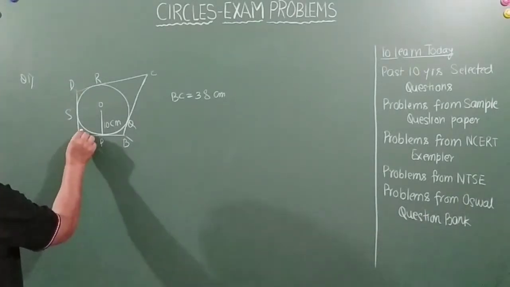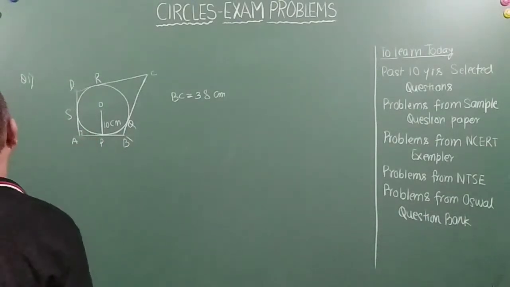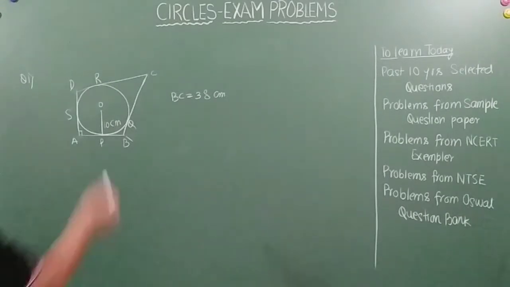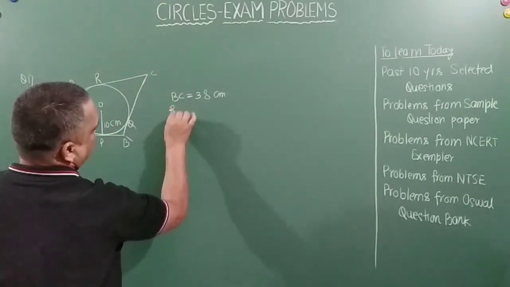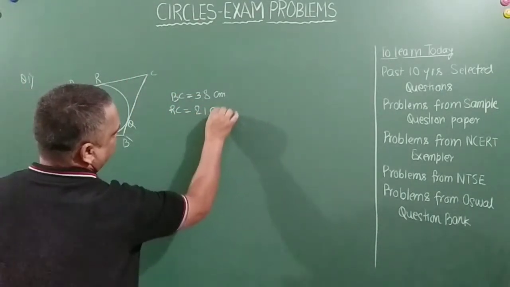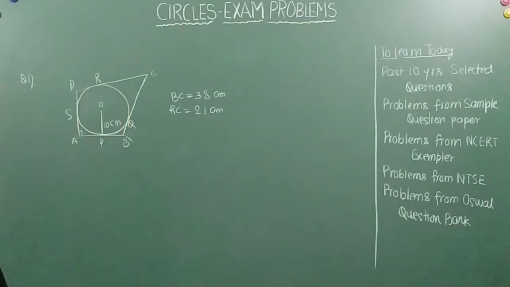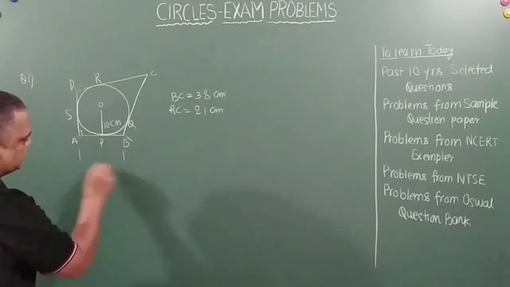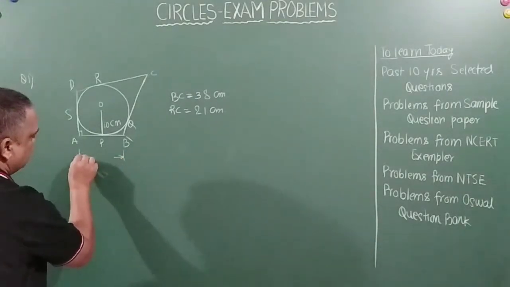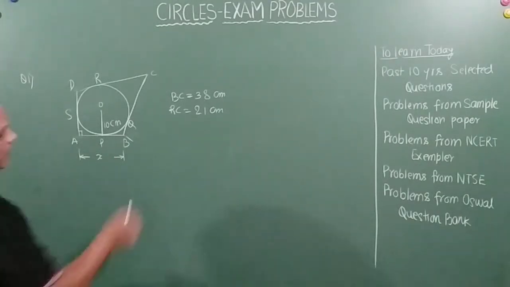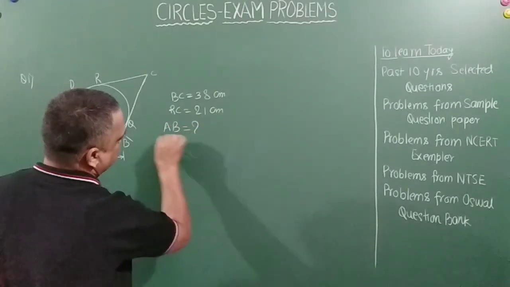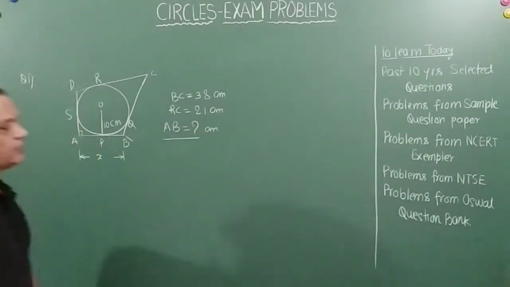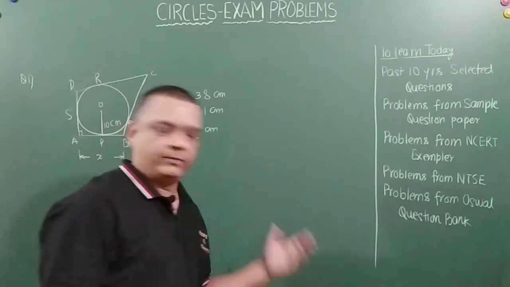Angle A is given to be 90 degrees, and RC is equal to 21 centimeters. These are the things given, and we are expected to find this distance x, or in other words, AB is equal to how many centimeters.